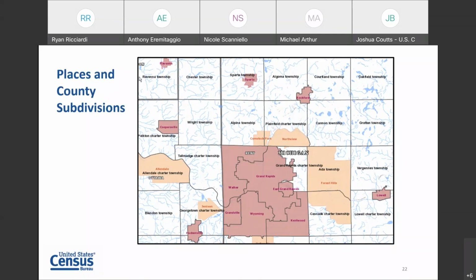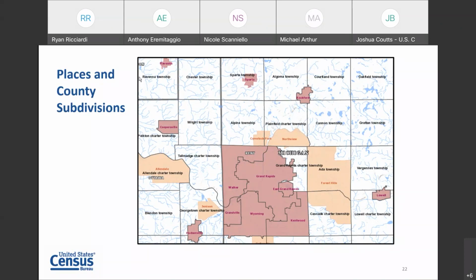Whereas places, as I noted, are more focused on a specific community, development, settlement, concentration of people, and associated functions. As we can see right in the top middle, there's a township called Sparta. It's the big square up on top. And within Sparta, there's an incorporated place. There's a city called Sparta. So these two are not the same thing. They have different governmental functions, different powers.